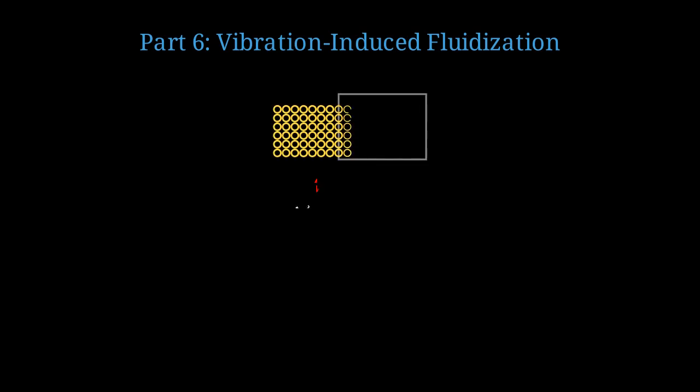Now we explore how mechanical vibration can transform a jammed granular solid into a flowing fluid. When we vibrate a container vertically with amplitude A and frequency omega, grains begin to flow and rearrange. What dimensionless parameter determines when vibration induces fluid-like flow? The answer is gamma, the dimensionless acceleration, A omega squared divided by g, the ratio of peak acceleration to gravity.